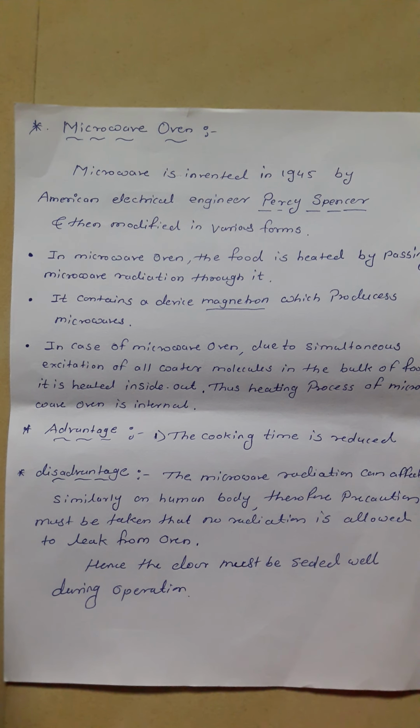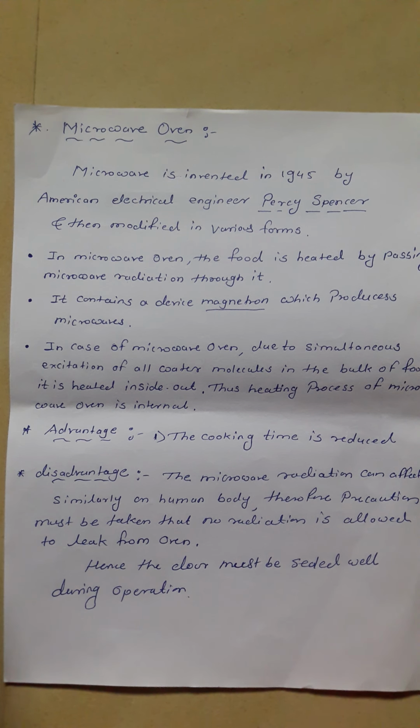This fact makes the microwave oven different from a conventional oven. In a conventional hot oven, what happens? Heat is produced by a heating element, and it cooks the food by conduction from outside in, that is, from the outer layer to the inner layers.